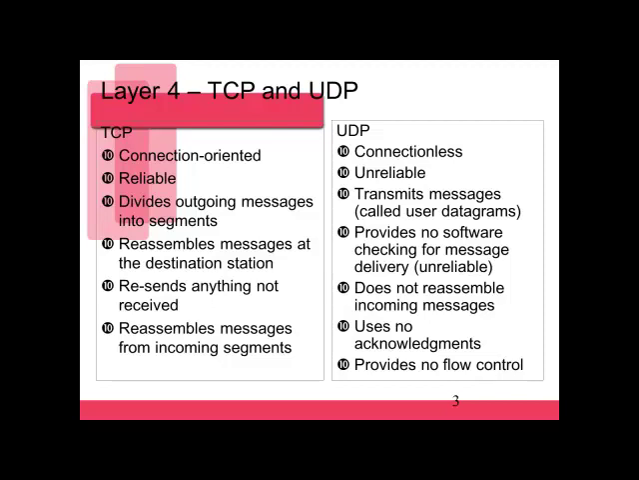With TCP, we're going to divide our outgoing messages into segments, and we're going to reassemble those messages at the destination station. We will resend anything that's not received. So if we notice one of those segments has not been received, we will resend that data. Once we get all of the data, we reassemble all of those segments into the whole of the message. UDP, on the other hand, does not retransmit the data if it does not make it there. There's no error checking involved, it does not reassemble incoming messages, and uses no acknowledgements or flow control.